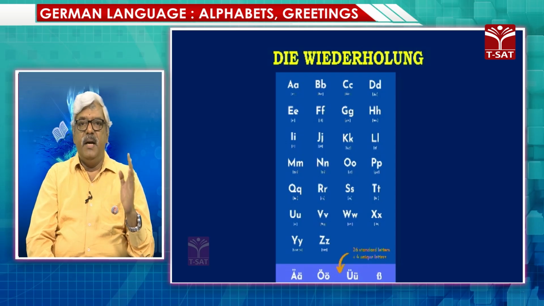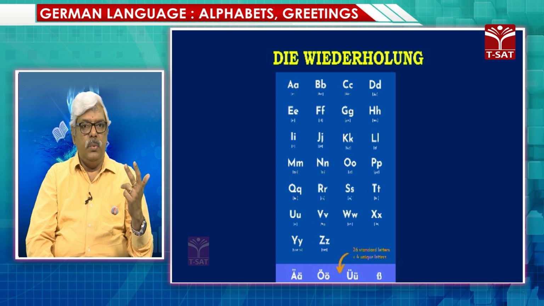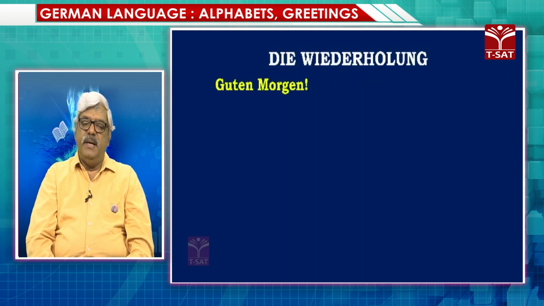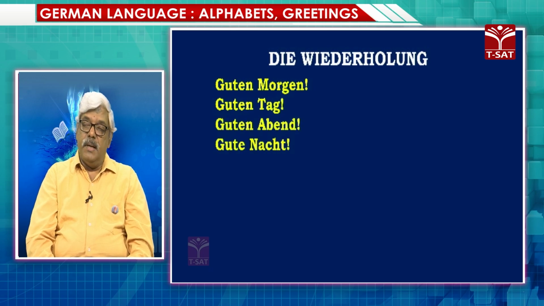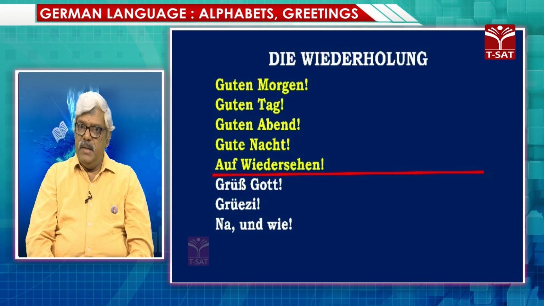The alphabets, that is A, B, C, D, E, F, G, H, I, J, K, L, M, N, O, P, Q, R, S, T, U, V, W, X, Y, Z. Then the greetings, Guten Morgen, Guten Tag, Guten Abend, Gute Nacht, Auf Wiedersehen, and the informal ones, Grüß Gott, Grüß Sie, Na und wie, Hallo, and Tschüss.